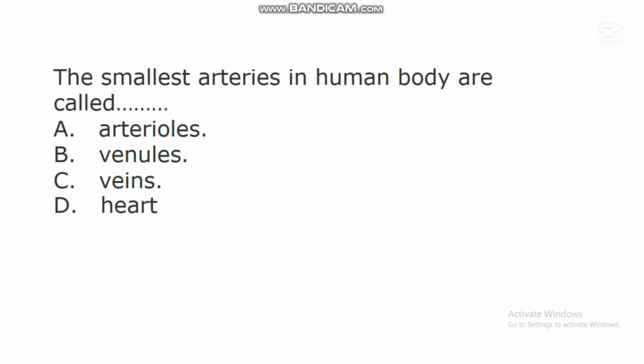The next question says, the smallest arteries in human body are called dash. A. Arterioles. B. Venos. C. Veins. D. Hearts. In this question, the correct answer is A. Arterioles. Arterioles are the smallest arteries in human body. Arteries are found in different parts of the body, but the smallest arteries are called arterioles.